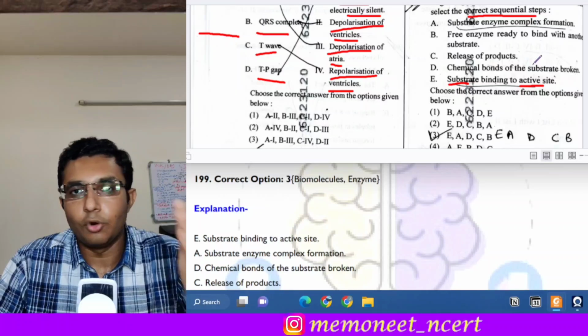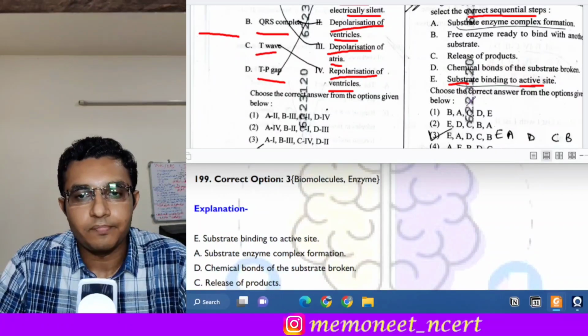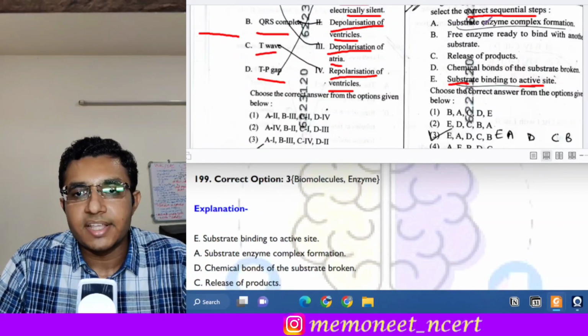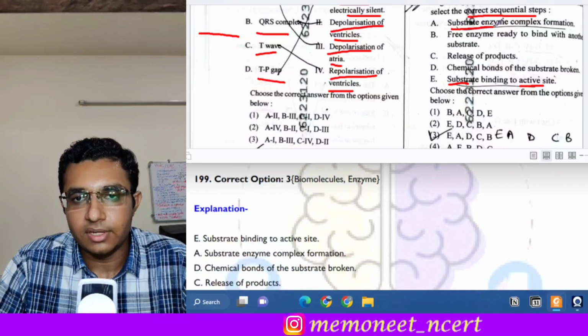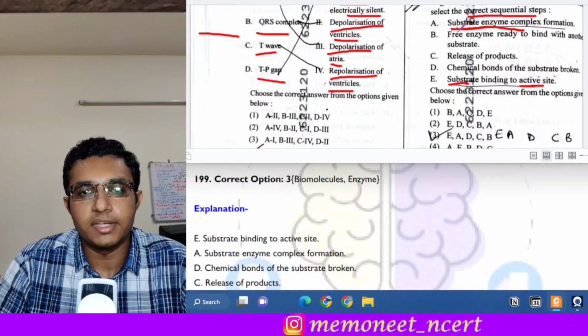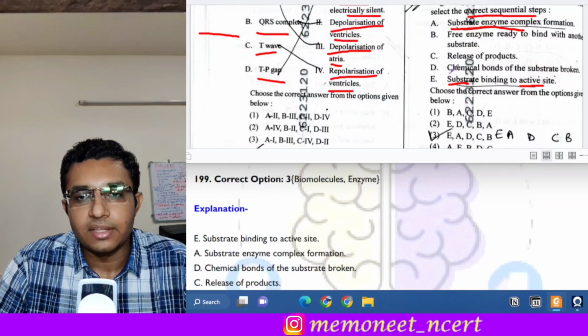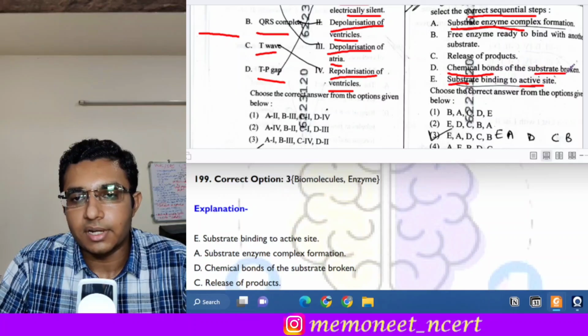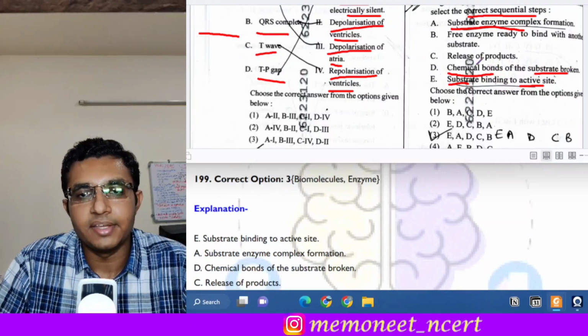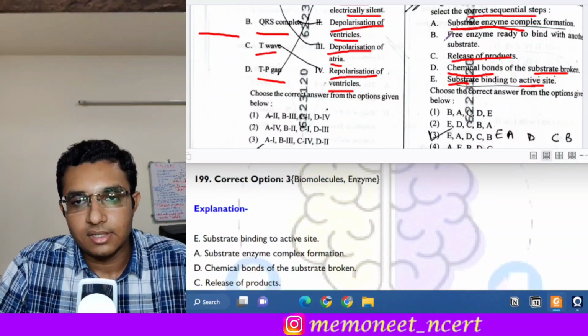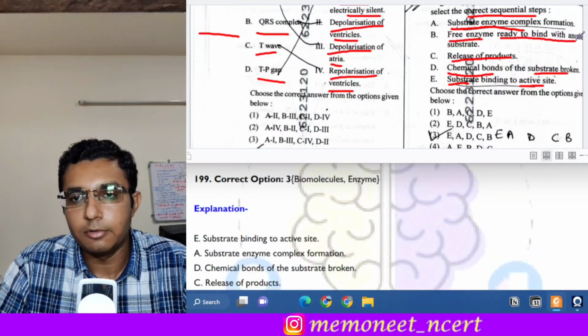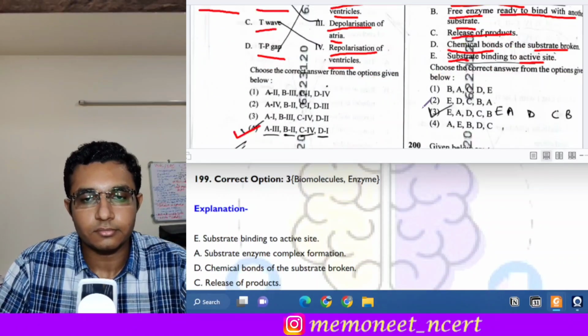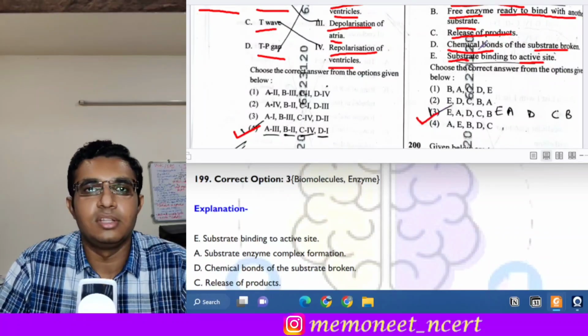The next step is substrate enzyme complex formation. After that, the chemical bonds of the substrate are broken, and then the products are released. After the products are released, the free enzyme will be ready to bind with another substrate. Therefore, the answer will be option 3.